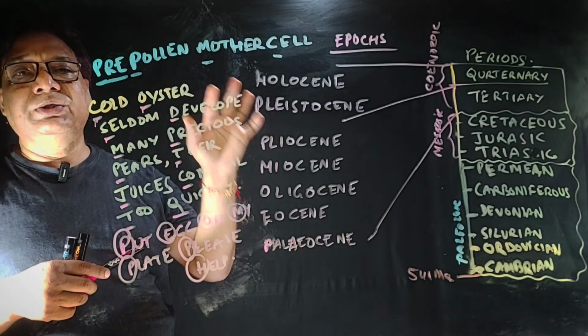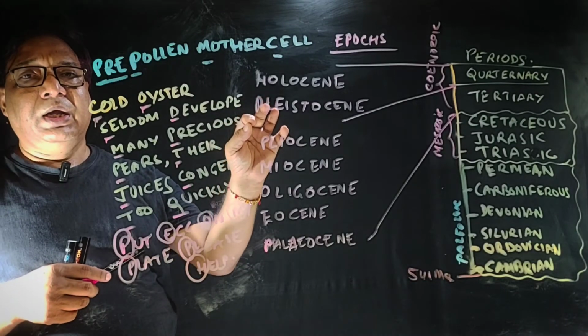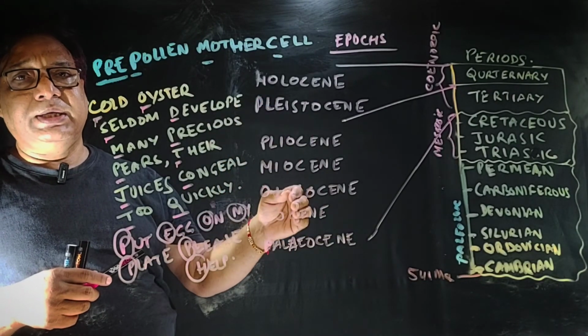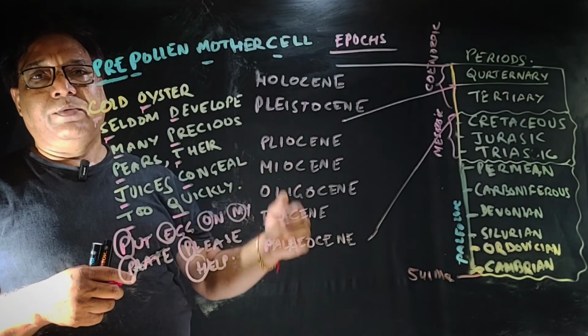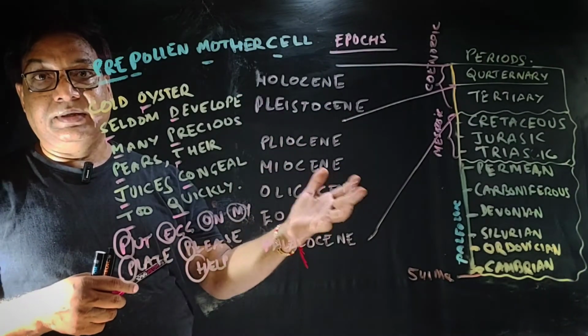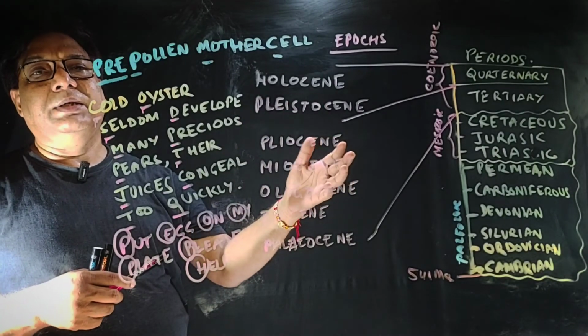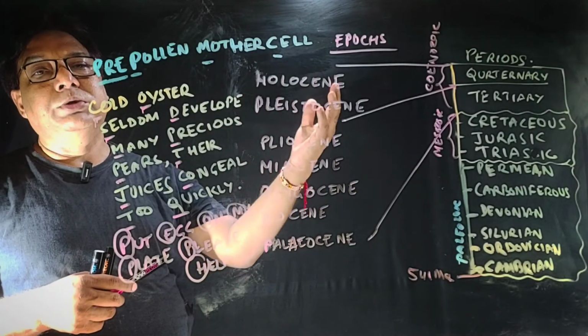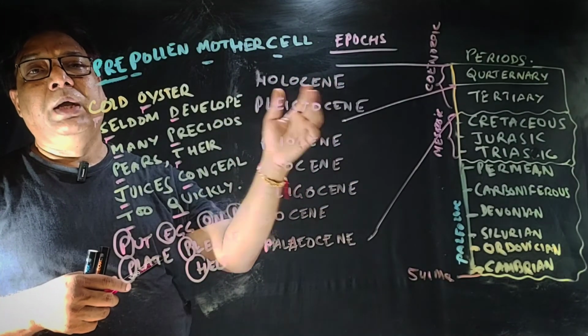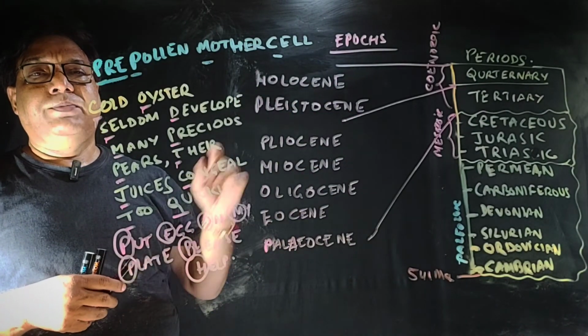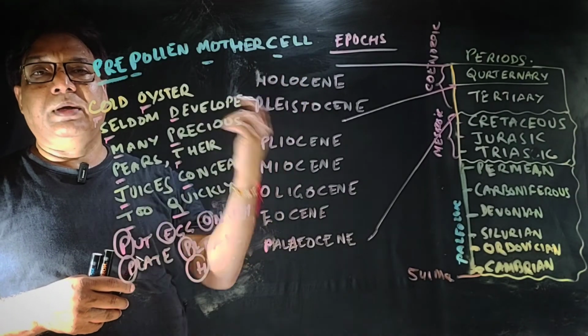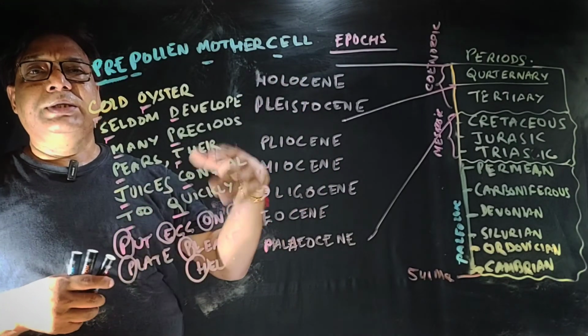To remember the ages, just remember the milestones from the very beginning. 4.6 to 4 billion years is the Hadean, 4 to 2.5 is the Archean, 2.5 to 0.541 is the Proterozoic, and from there to 0 is the Phanerozoic.